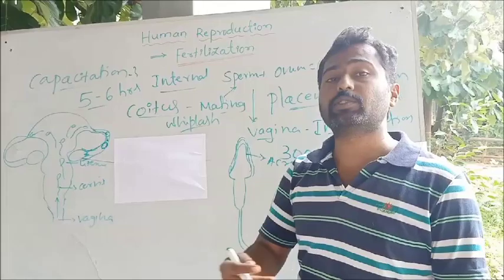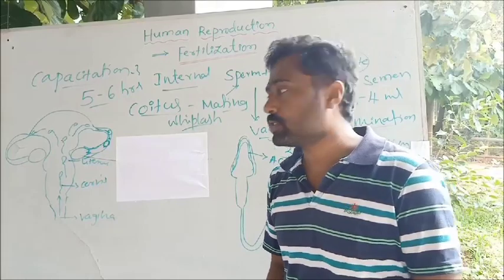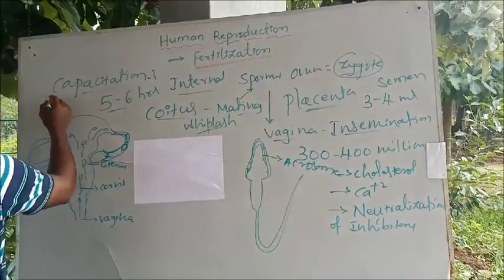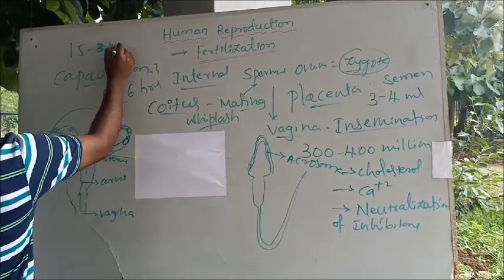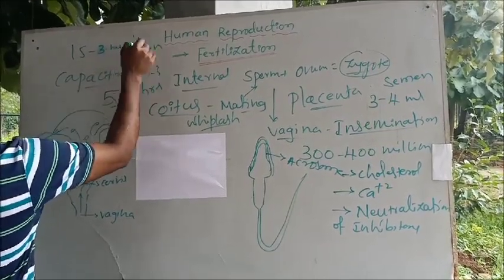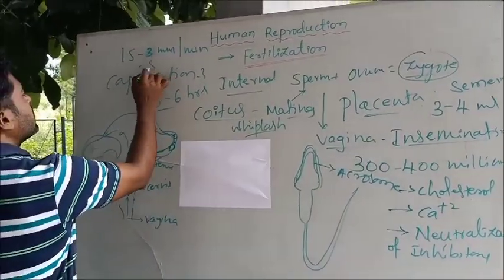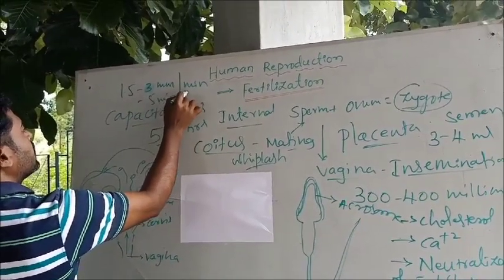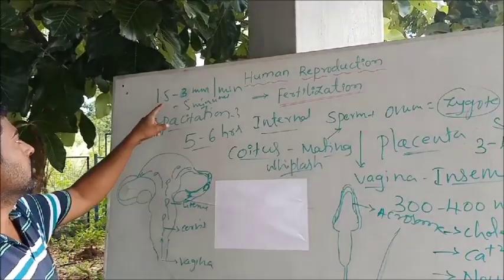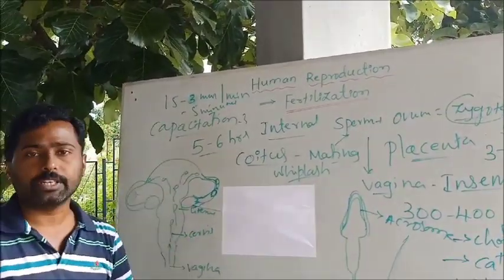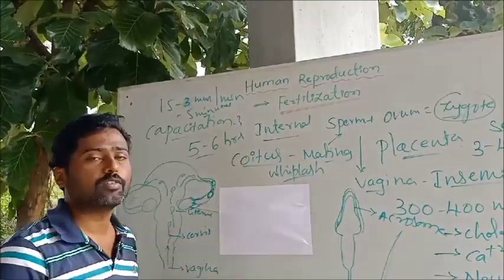So then the motility of the sperm will increase, they speed up towards the oviduct. During the movement, they can move up to 1.5 to 3 millimeter per minute. So within 5 minutes, they move into the oviduct, towards the fallopian tube.